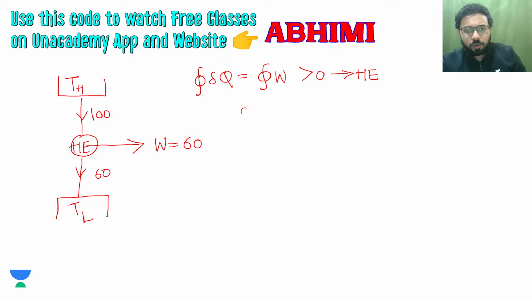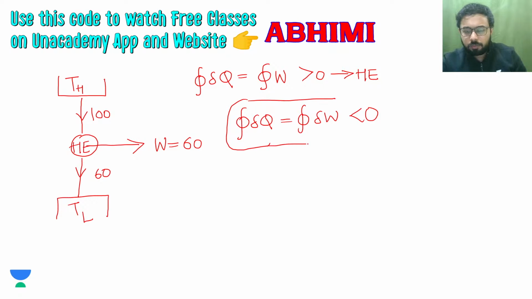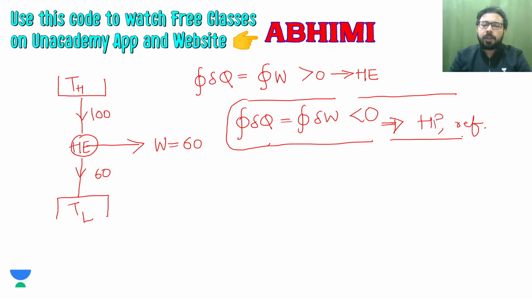Then the other thing is the same equation, but it is now negative. This is for work consuming devices such as heat pumps and refrigerators. Why? Because the work will be taken by them, and since net work is taken by them, you can say that the net heat interaction is also negative, and you can see this type of thing occurring in heat pumps and refrigerators.